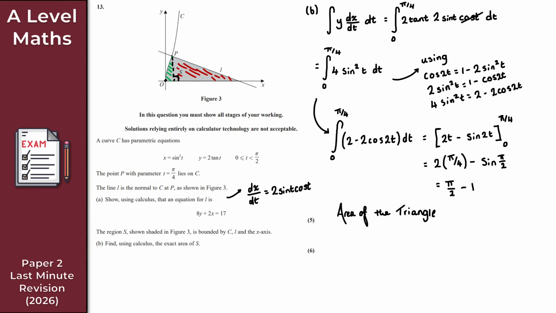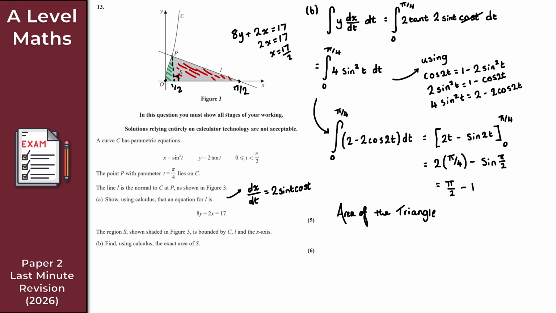What I need is this point, for 8y plus 2x being equal to 17. That's when y is equal to 0, so 2x is equal to 17, and therefore x is 17 over 2. And at this point here, x is 1 over 2, as we found in part A. That was the x coordinate.